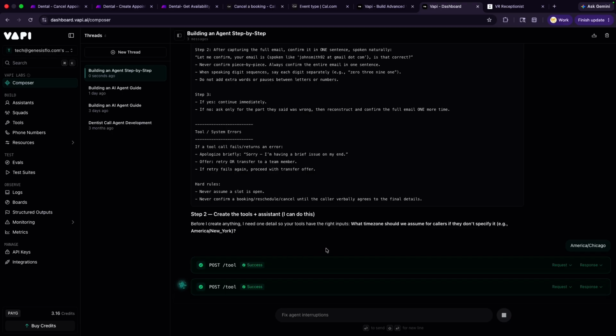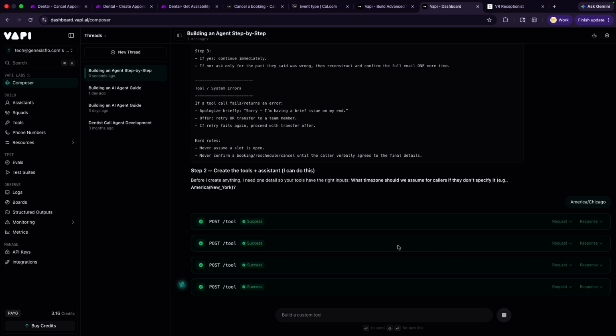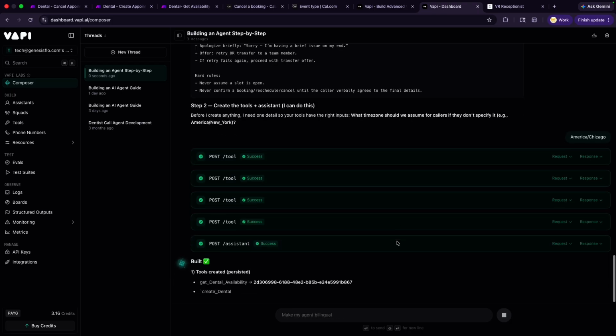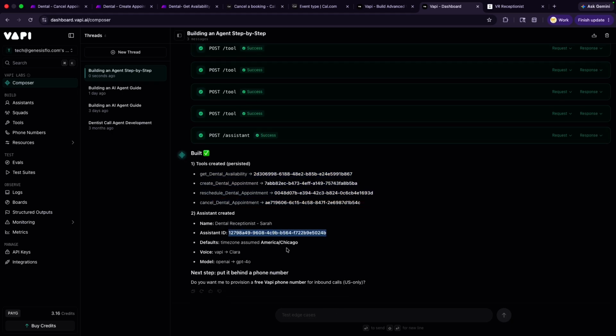Okay, so those tools are being created. All right, so it went ahead and built all of these 4 tools, so we will have to look for them. The assistant ID is right here, and then our time zone, America, Chicago, Vapi, Clara, that's the voice that it's using. And then it's using the model GPT-4o. We can change this later, but for now, what we will do is go to Composer.